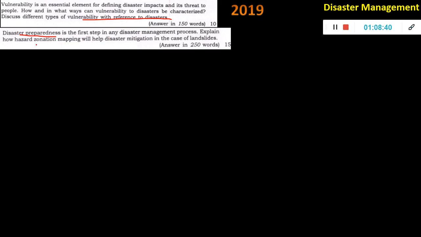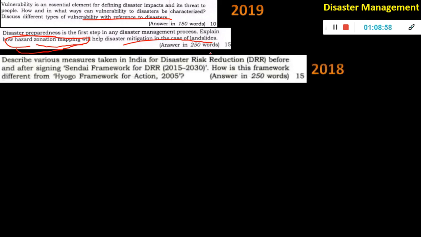Explain how hazard zonation mapping will help disaster mitigation in the case of landslide. Okay, so this word is not a very difficult word, hazard zonation mapping. Mapping is the key. Only then you will know where it can happen or in what frequency it can happen. So it's about landslides in particular. You have to explain in 250 words.